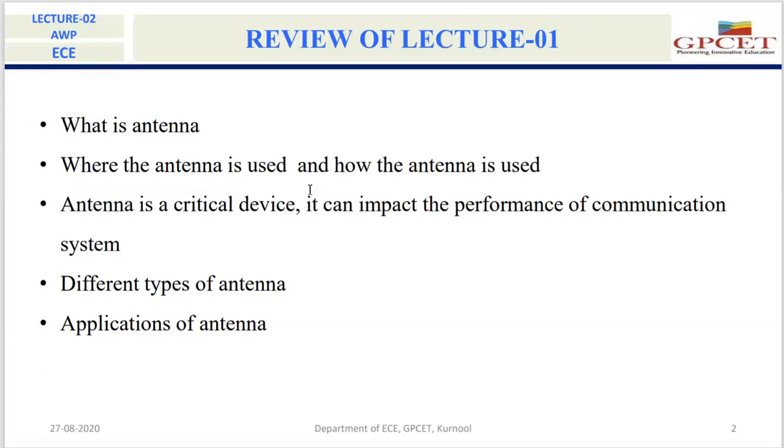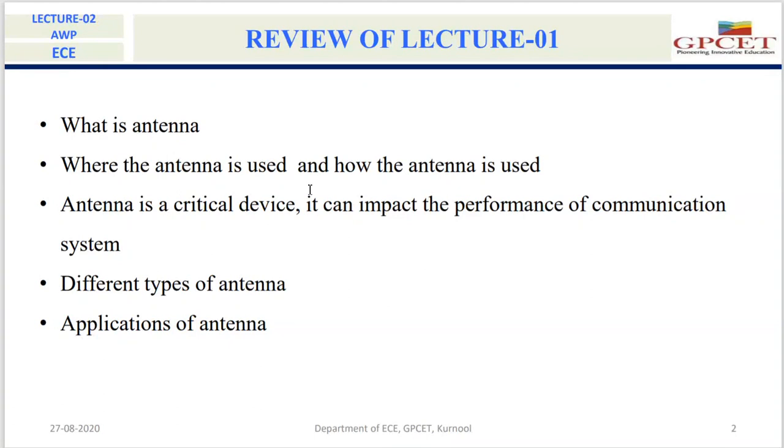The third category of antenna is the microstrip antenna. I already said microstrip antennas are very important antennas in your mobile phones, in your smartphones. If you open your mobile phone, you will find microstrip antennas. In all your mobile phones, there will be 3 to 4 microstrip antennas. Each microstrip antenna serves a different application.